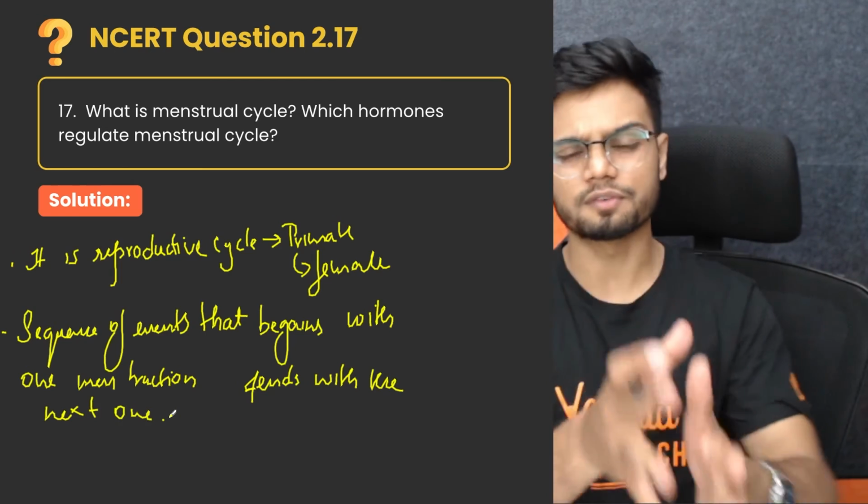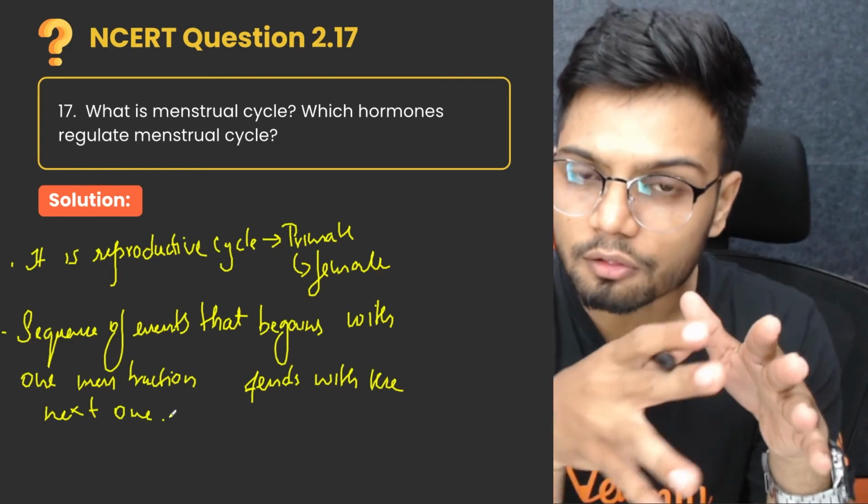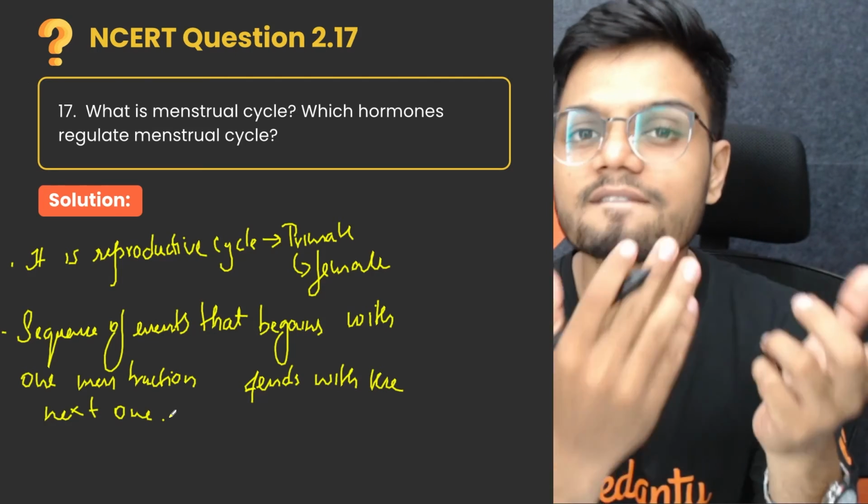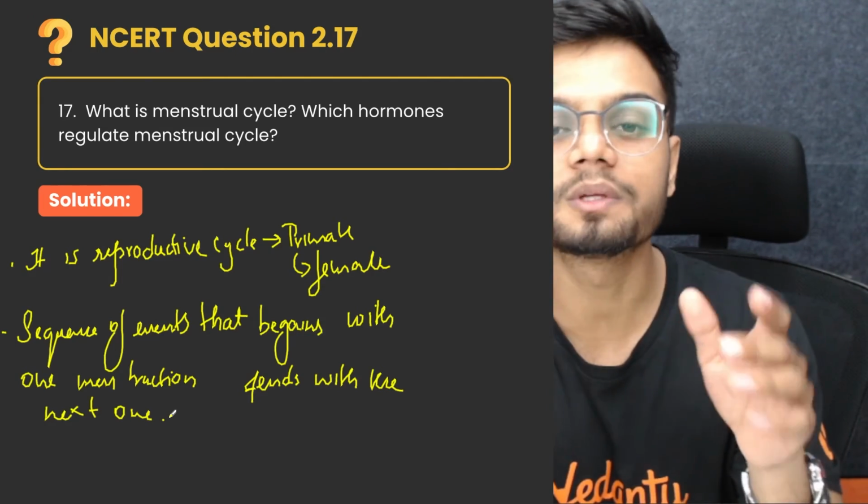So one menstruation starts, then we have many stages, and finally it ends with again a menstruation.